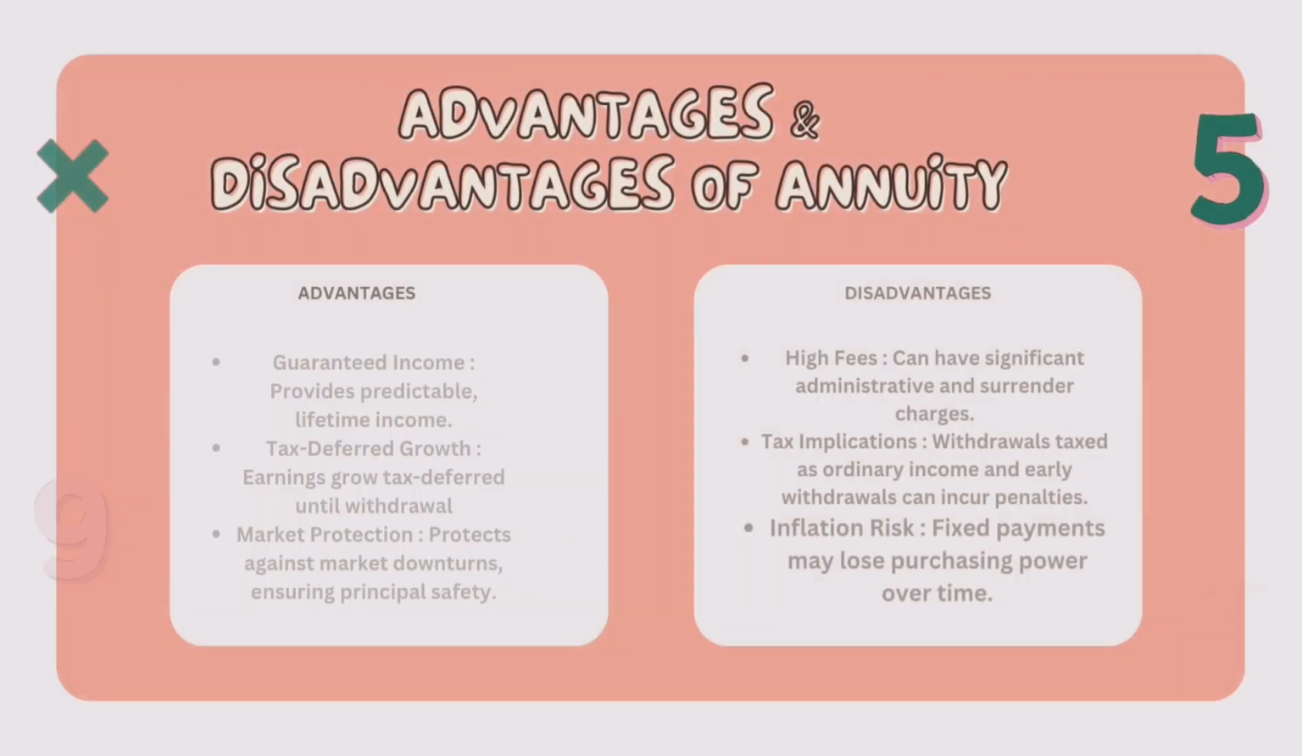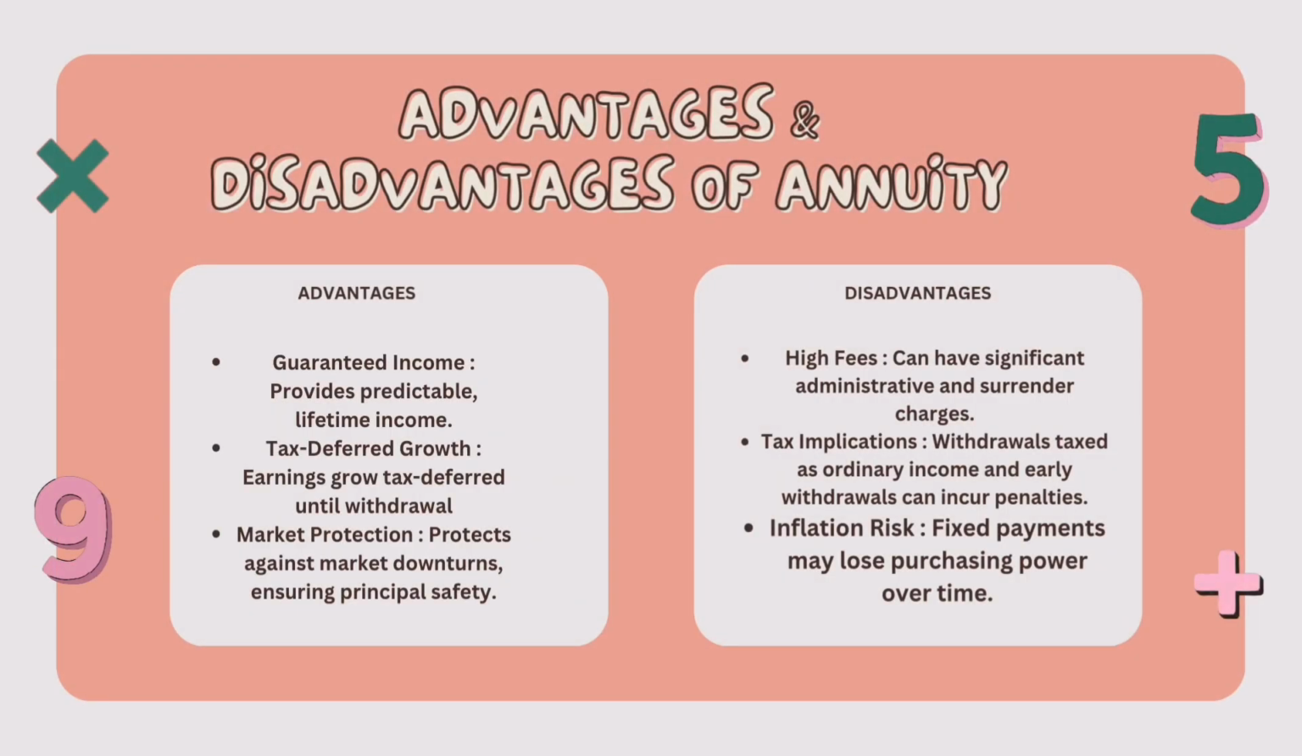For the advantages and disadvantages of annuity, each has three points. The advantages are guaranteed income, tax-deferred growth, and market protection. The disadvantages are high fees, tax implications, and inflation risks.